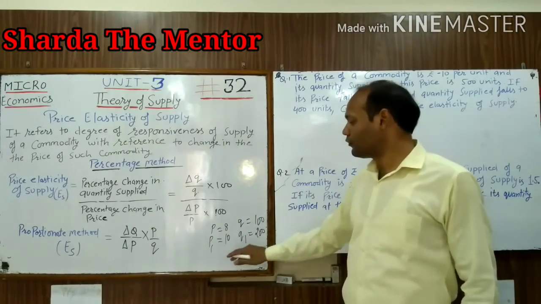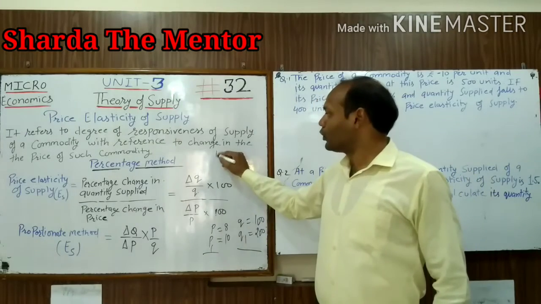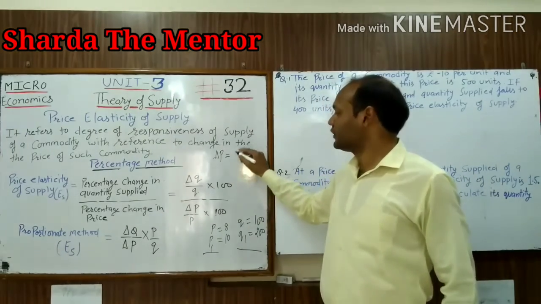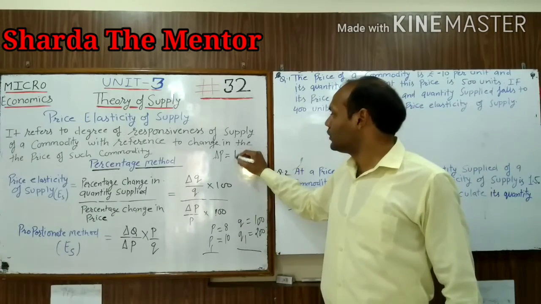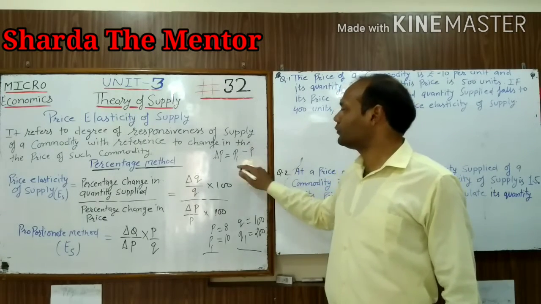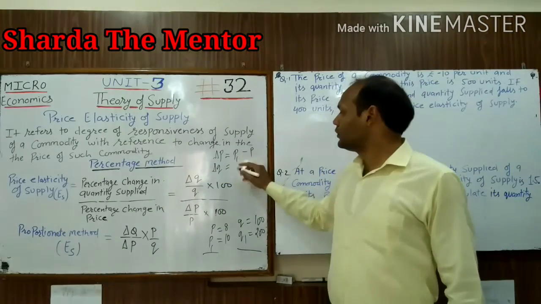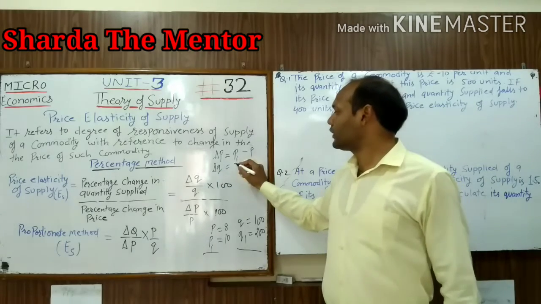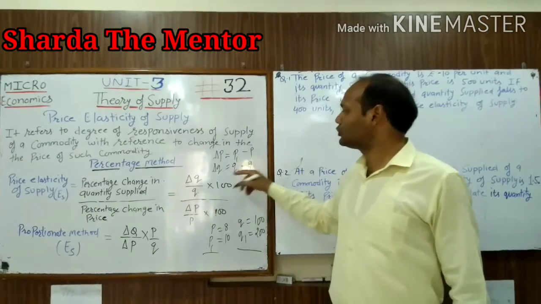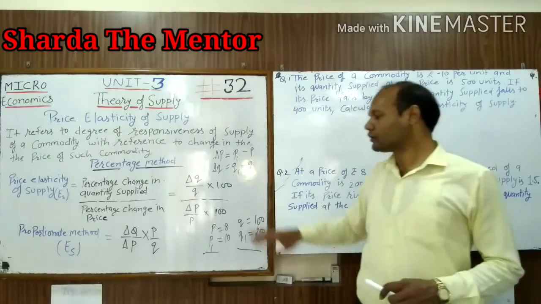When you want to find the change in price, you can use the formula P1 minus P, and you will get the change in P. In the case of quantity, you can find the change in quantity as Q1 minus Q. With the help of these we can find out the changes.